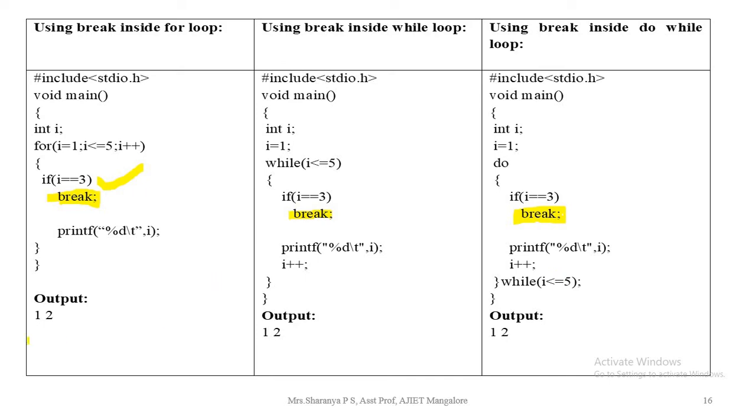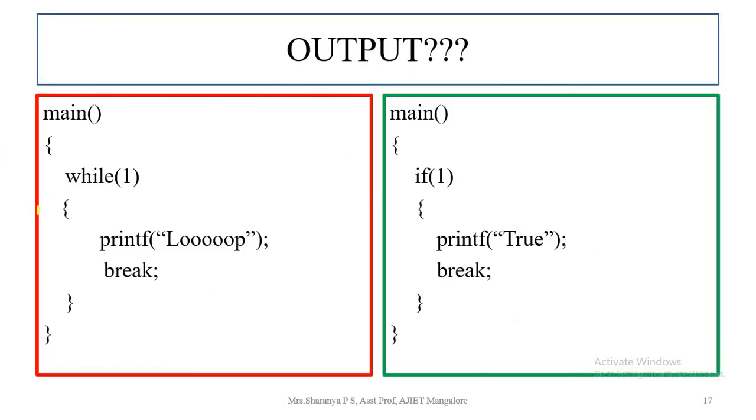All will return the output as 1 and 2, even though it is supposed to be executed till 5, because of the break statement. It completely terminates the loop. So what is the output of these two programs?